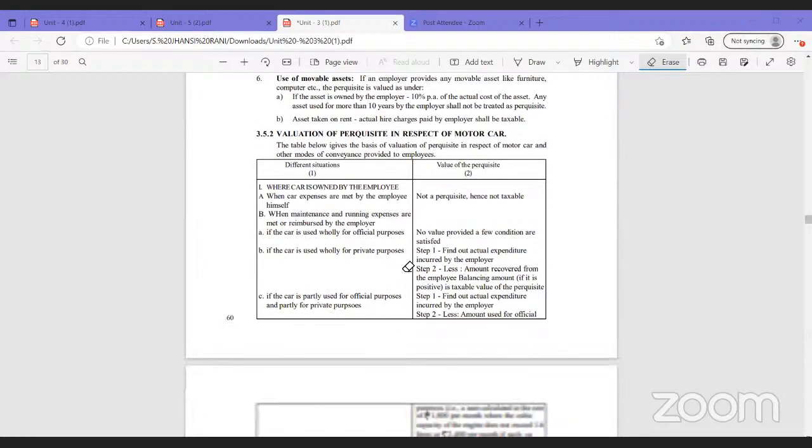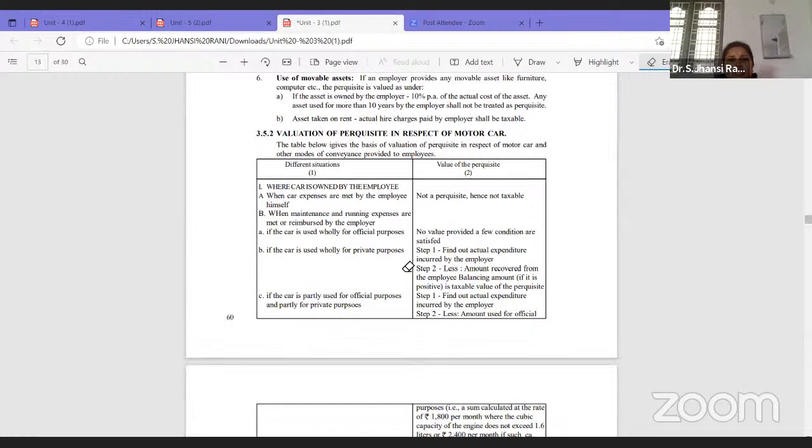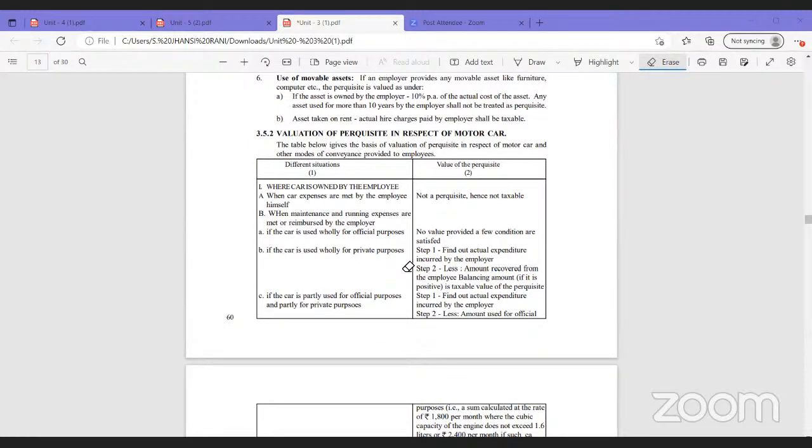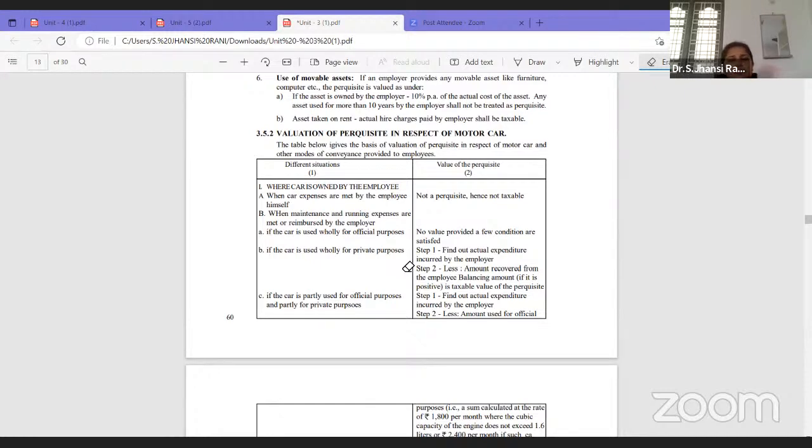Okay. The next comes motor car. Normally, we see this will be provided to IAS and IPS officers, highly bureaucratic people. And in company forms of organizations, MDs and directors of that company will be provided this facility, motor car. So under motor car, the car may be owned by the employee, and it may be used wholly for business purposes only, or used both for private purposes as well as for official purposes. So we have different criteria for how to use it. And even for cars, we have different types of models.